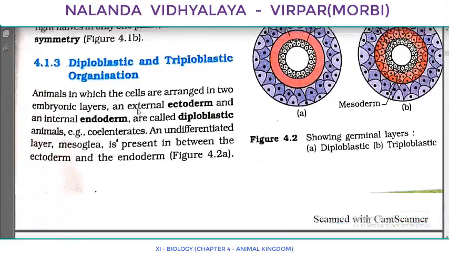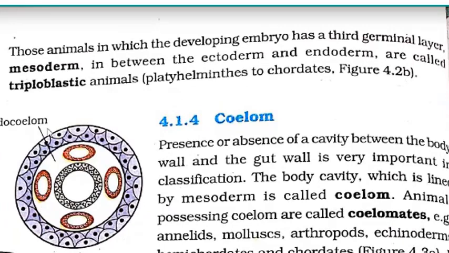Now the next is triploblastic organization. Those animals in which the developing embryo has a third germinal layer called mesoderm in between the ectoderm and endoderm are called triploblastic animals. So what are triploblastic animals? As we discussed, in diploblastic animals only two layers are present, the external ectoderm and internal endoderm. In coelenterate, we have seen that one undifferentiated layer is present in between, known as mesoglea.